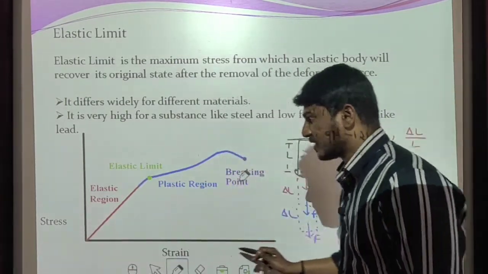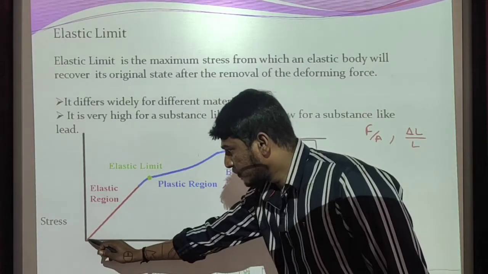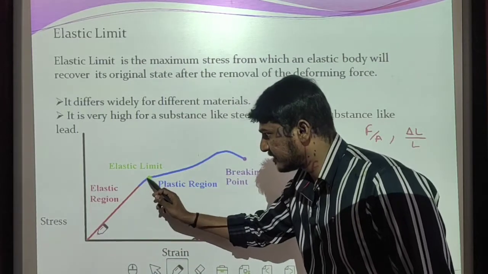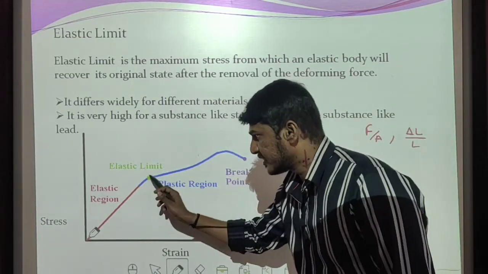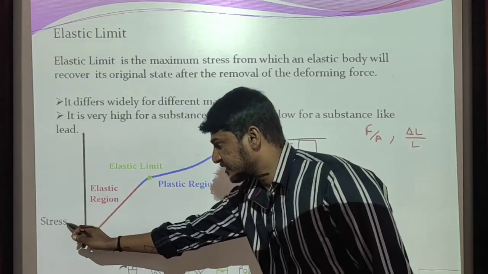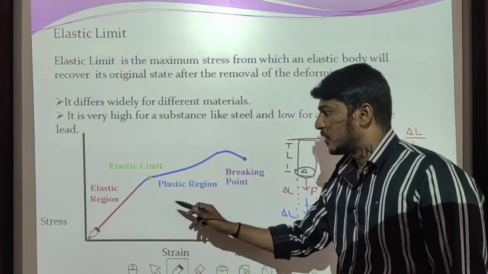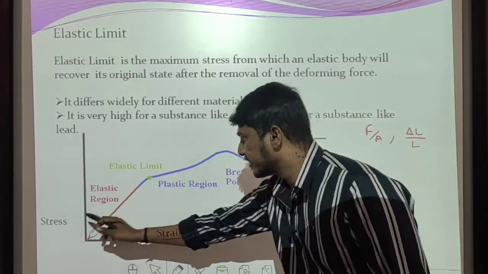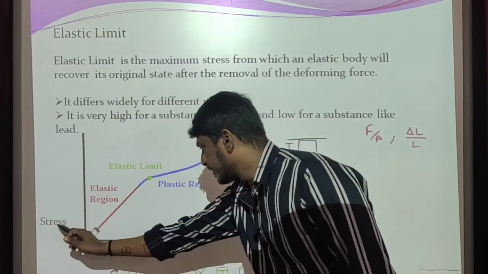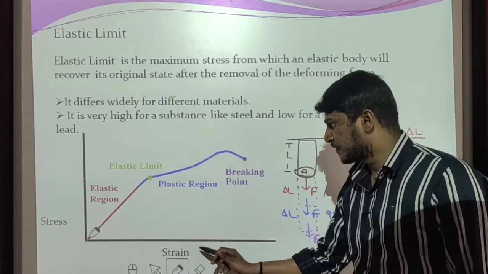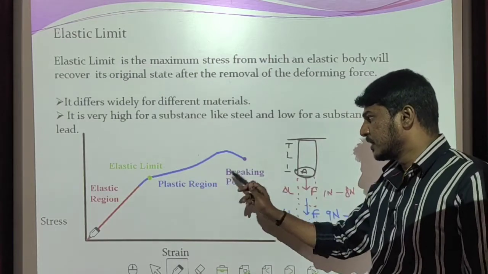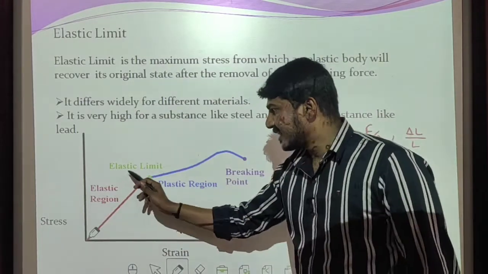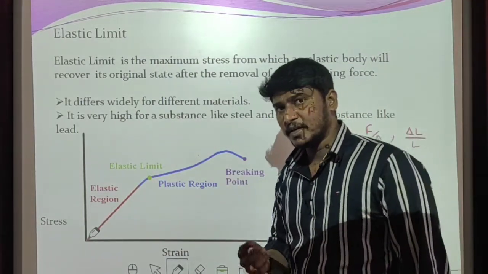From this graph we can conclude that up to a certain region, where the body regains its original size and shape, we call this region the elastic region. Here stress is directly proportional to strain. But when we cross the elastic limit, into the plastic region, stress is not proportional to strain. This elastic limit is different for different materials.